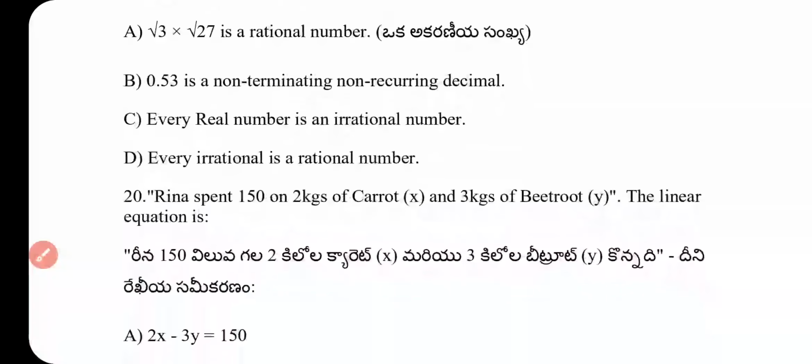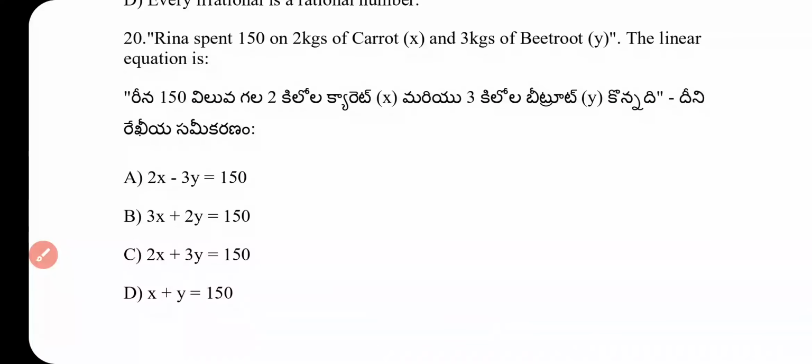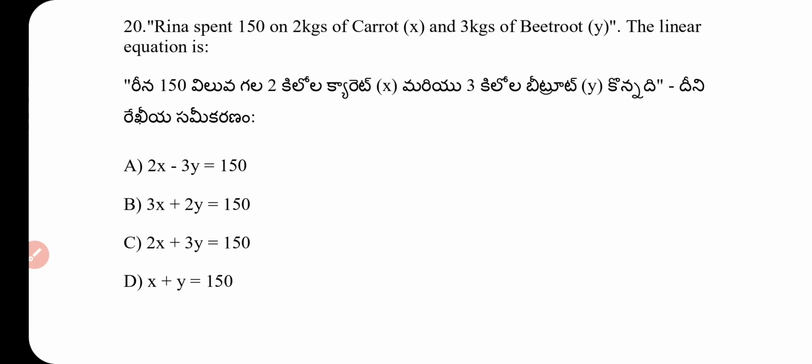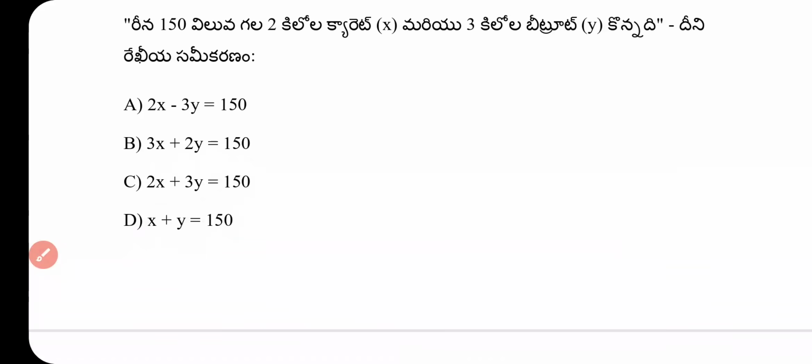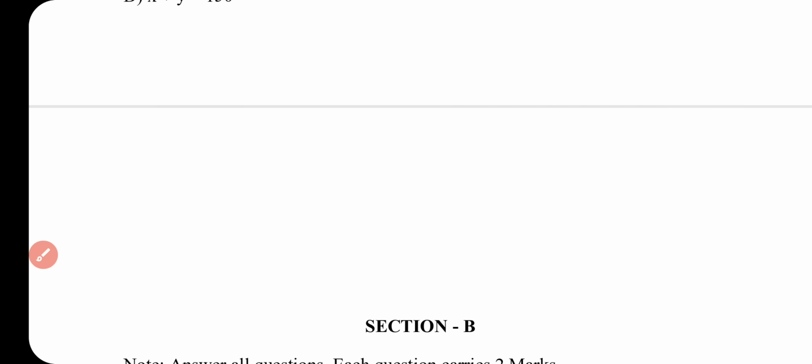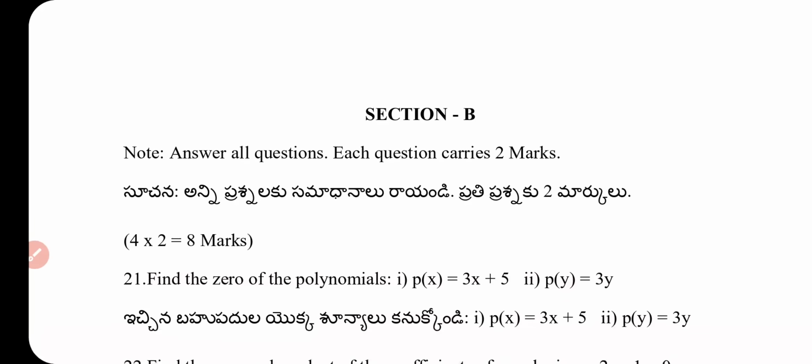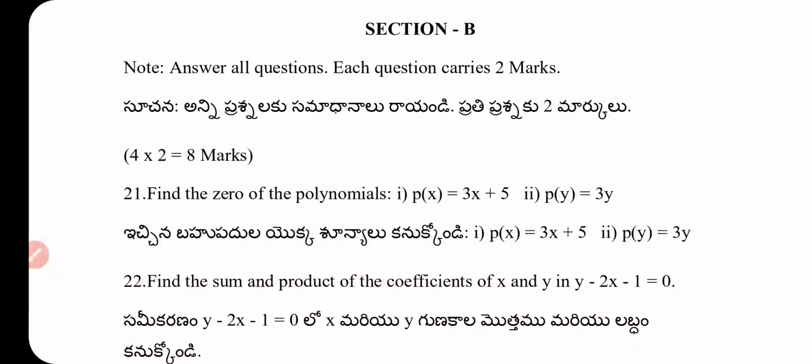Question number 20. Rina spends 150 on 2 kg of carrot X and 3 kg of beetroot Y. Write the linear equation. Option C is the right answer: 2x plus 3y equal to 150. This is the first 20 questions belonging to the multiple choice section. Each question carries 1 mark.